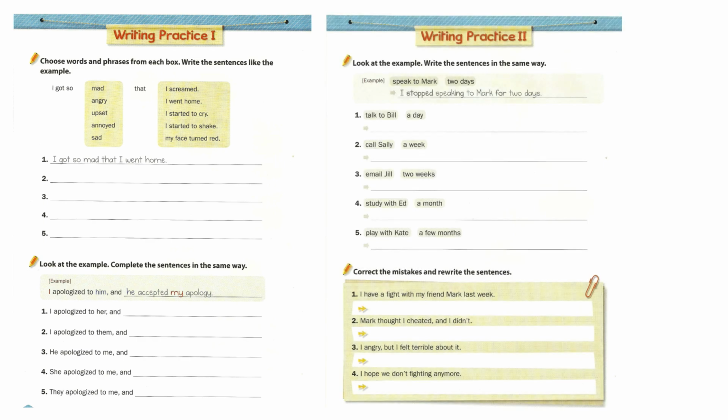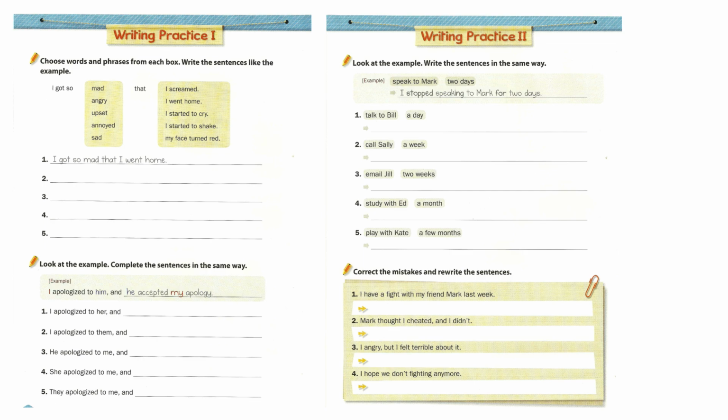Now we are making our writing stronger. Look at the first pattern. I got so mad that I went home. This is a great sentence pattern because it connects a feeling with an action. You can use other feelings too. I got so angry that I screamed. I got so upset that I started to cry. I got so sad that my face turned red. Now try to make your own sentences using this pattern. I got so blank that blank.